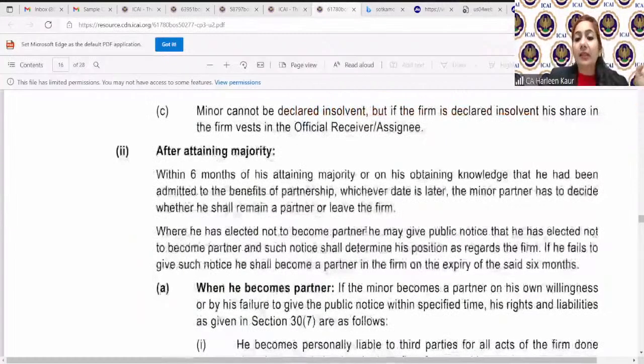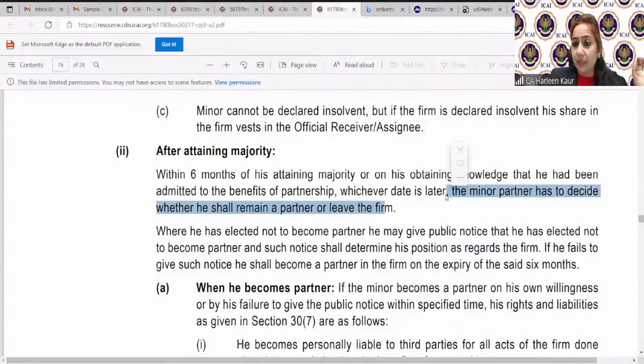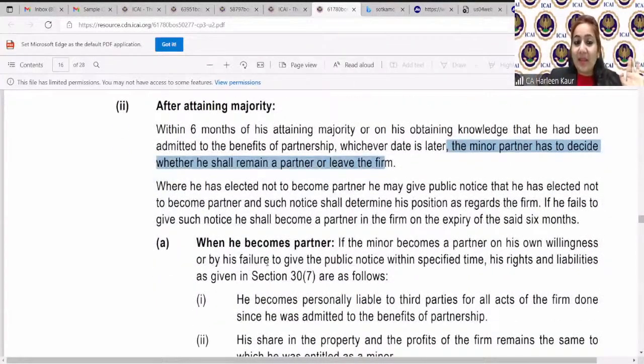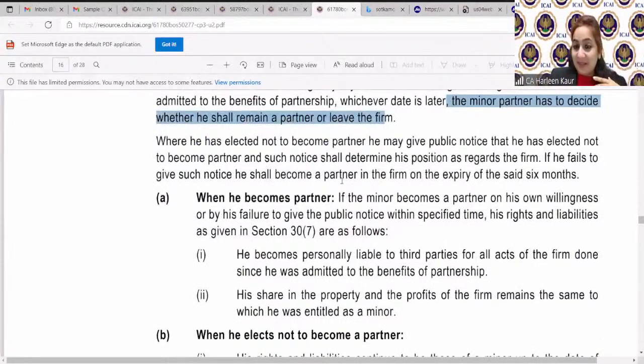Now let's move to the attaining majority. And so children, within 6 months of his attaining majority or of his knowledge that he has admitted to the partnership, whichever date is later. So while you were joining the firm or you became major on that date, whichever is the later date, from that you have to count the 6 months to become a partner. Now, if he becomes a partner, this is very, very interesting. So all the eyes and ears here.